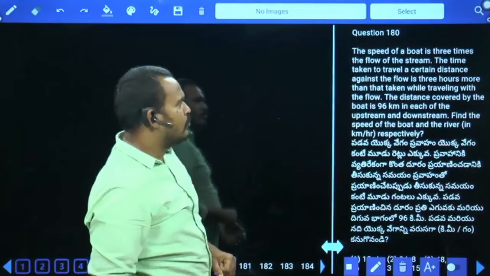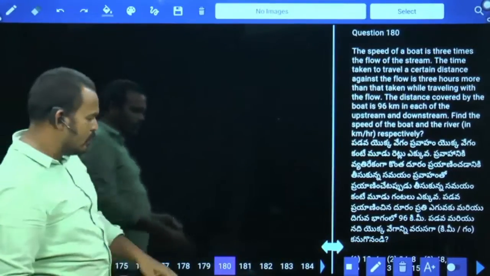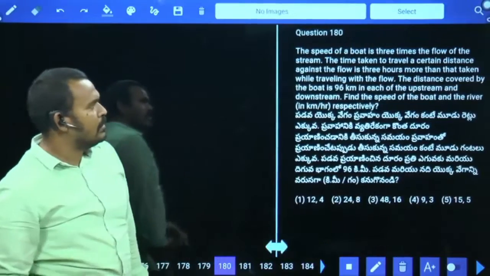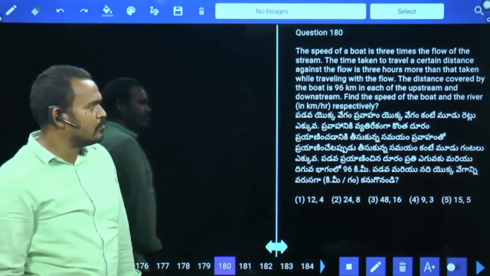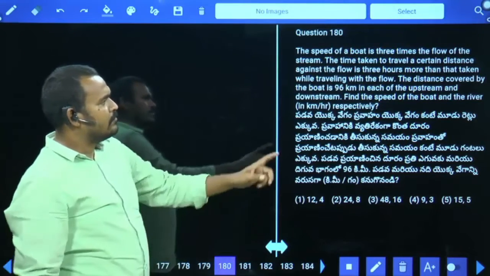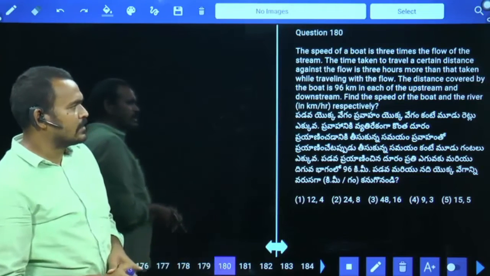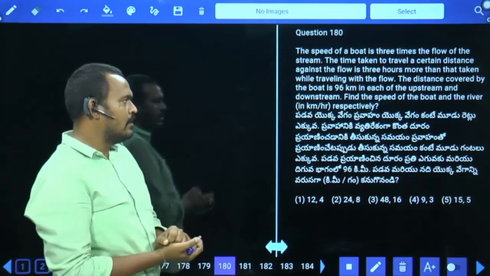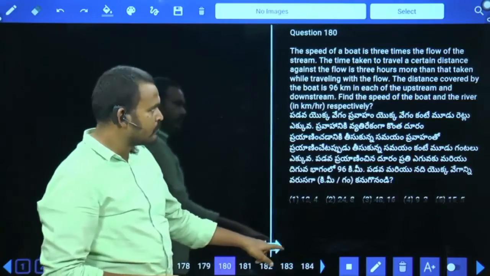Next, 180. The speed of a boat is 3 times the flow of the stream, nothing but the ratio of the speed of the boat and the flow of the stream is 3:1. Time taken to travel a certain distance against the flow is 3 hours more than that taken while traveling with the flow. The distance covered by the boat is 96 kilometers in each of the upstream and downstream. Find the speed of the boat and the river respectively.